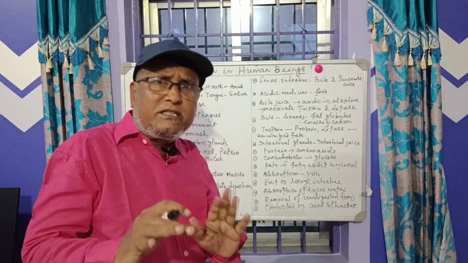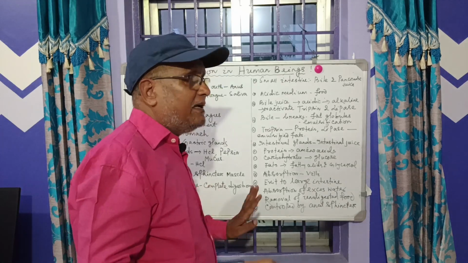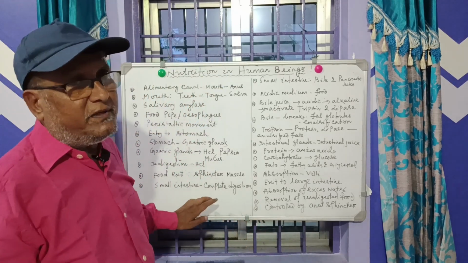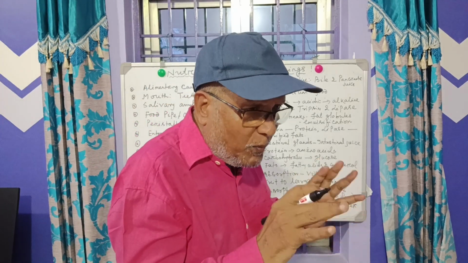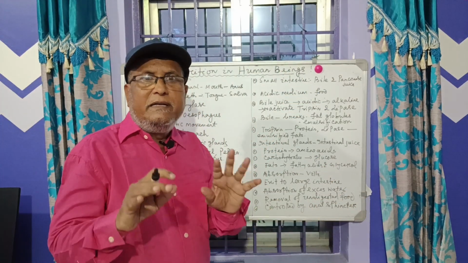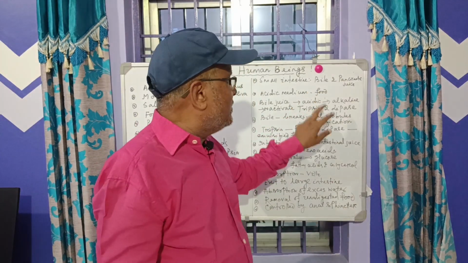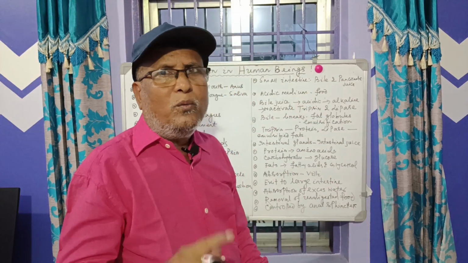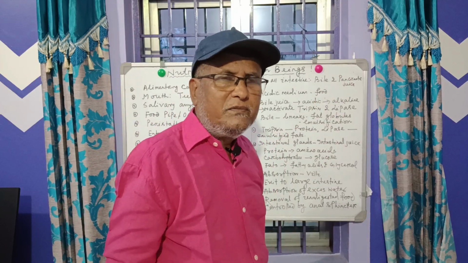So complete digestion takes place in the small intestine. This is very important, please. And the small intestine receives juices from two organs. One is the liver, another is the pancreas.